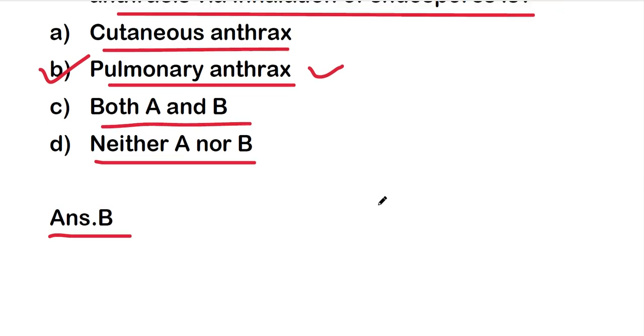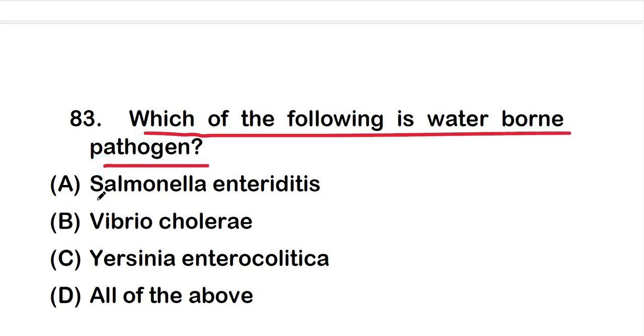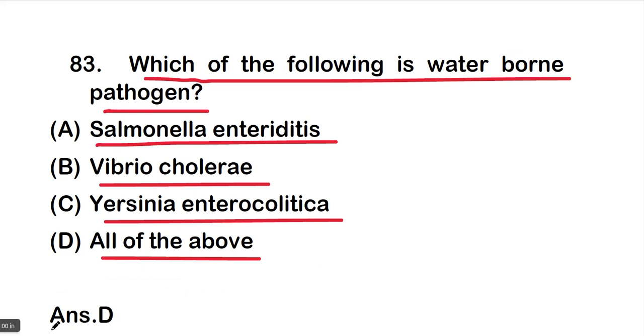Okay, so next question, question number 83: which of the following is a waterborne pathogen? The options are option A Salmonella enteritidis, option B Vibrio cholerae, option C Yersinia enterocolitica, option D all of the above, and the right one is option D, that is all of the above are foodborne pathogens.